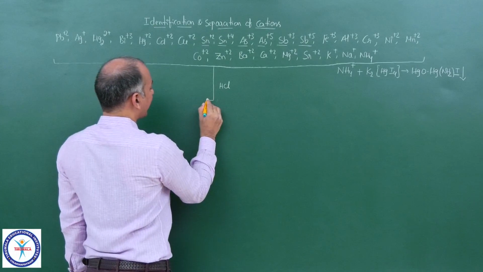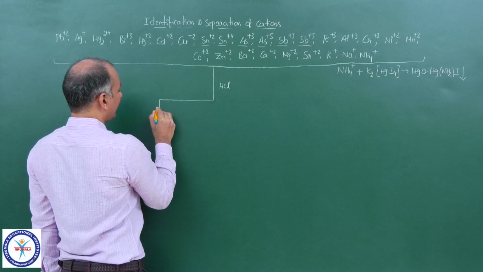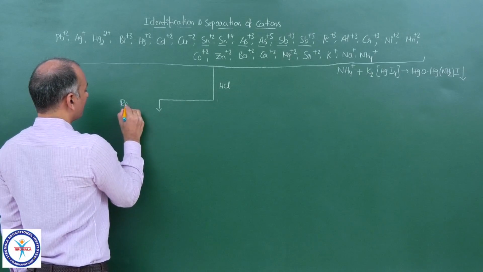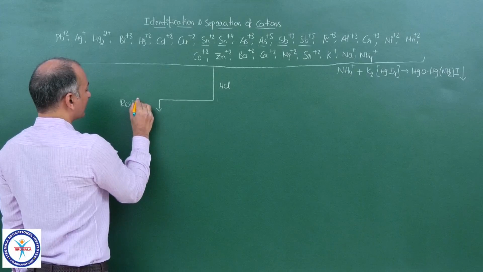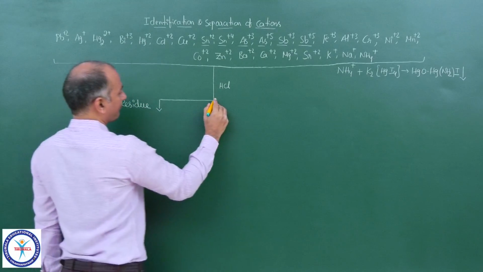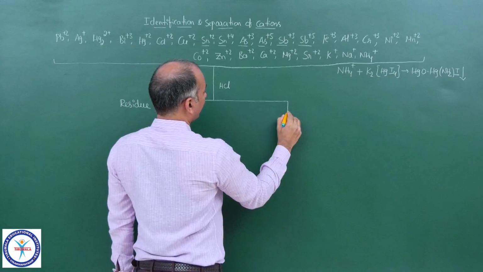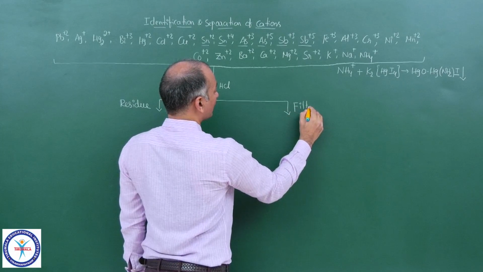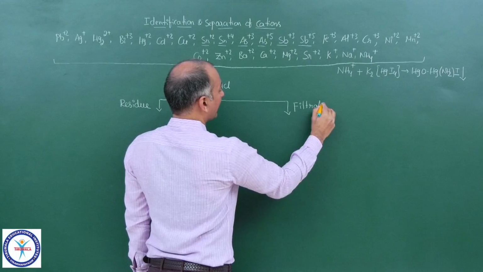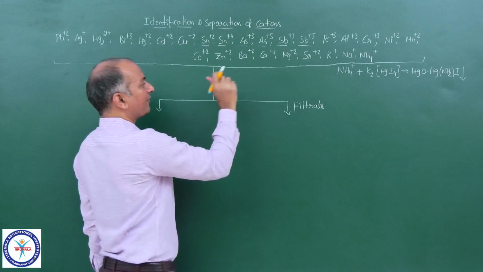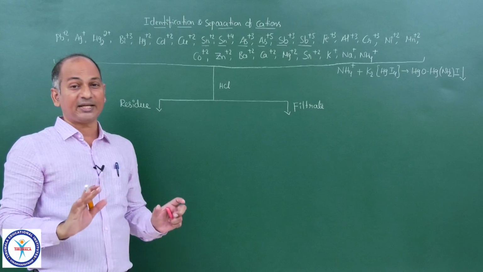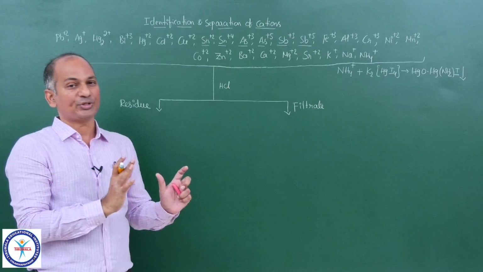Some of these cations get precipitated, so you will get a residue. You can also write it here, precipitate and filtrate. Some cations remain in the aqueous solution because chlorides of some of the cations are soluble. They are quite soluble. They don't get precipitated, so they remain in solution.